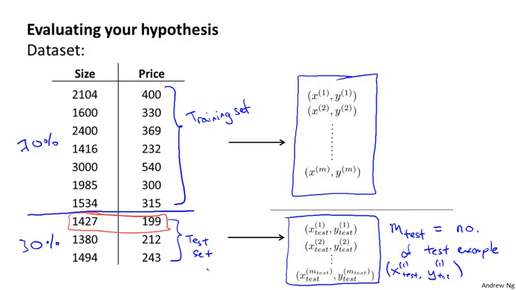Finally, one last detail, whereas here I've drawn this as though the first 70% goes to the training set and the last 30% to the test set, if there is any sorted ordering to the data, it'd actually be better to send a random 70% of your data to the training set and a random 30% of your data to the test set. So if your data were already randomly sorted, you could just take the first 70% and last 30%, but if your data were not randomly ordered, it'd be better to randomly shuffle or to randomly reorder the examples in your training set before sending the first 70% to the training set and the last 30% to the test set.